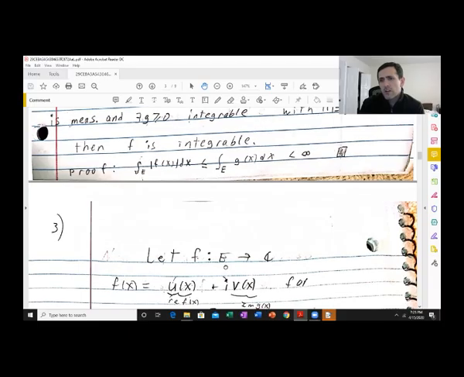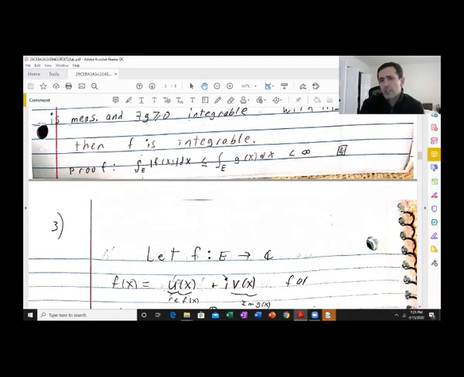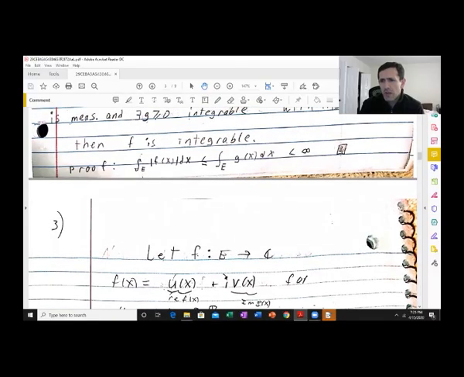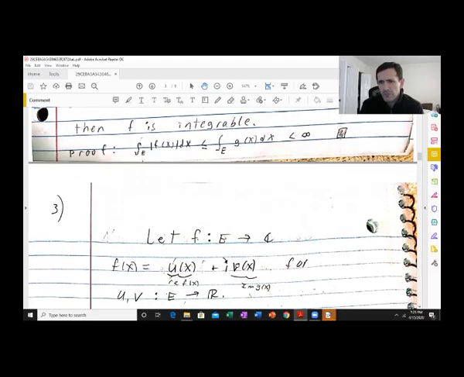So let's say, this is just standard terminology. Let's say u of x is the real part of f of x, and v of x is the imaginary part of f of x. There is no g here. So sorry, this is the imaginary part of f of x. So then u and v are real valued.